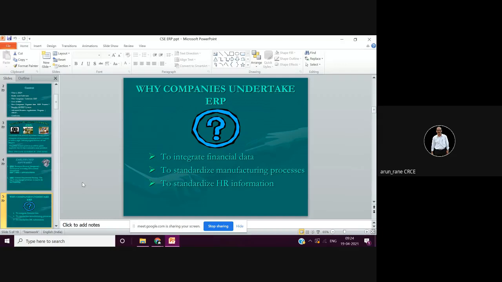So enterprise is nothing but a company or organization. Resources means what are the facilities you have. So that includes your machines, includes your people. That is we say 4M, that is man, machines, materials, and methods. Of course, you need man, you need materials, you need machines.